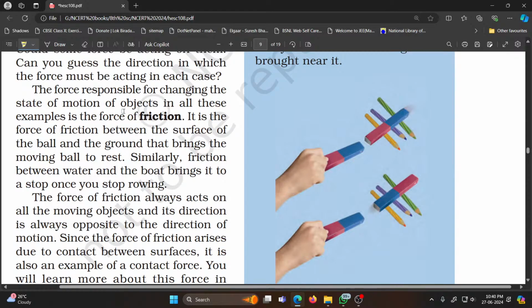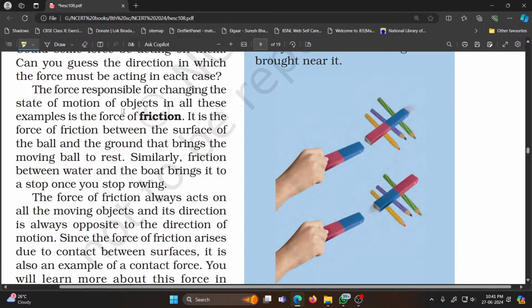Why does this happen? This happens because of the magnetic force, and we know in case of magnetic forces, like poles repel each other and unlike poles attract each other. So north and south pole will attract each other, north and north or south and south will repel each other. Now this force doesn't require a physical contact between the magnets. It can act even when the two magnets are kept away from each other at a small distance, so no physical contact is needed for the application of this force.